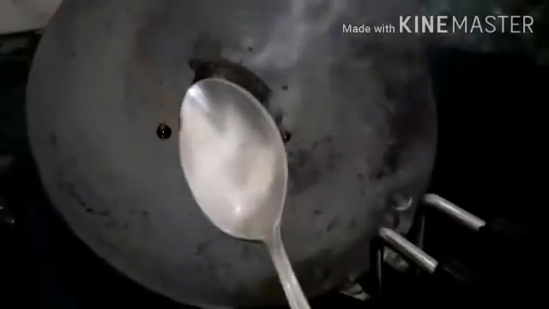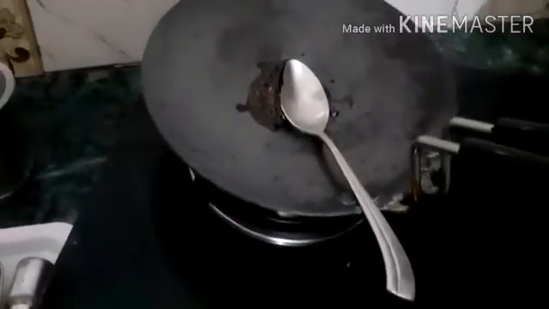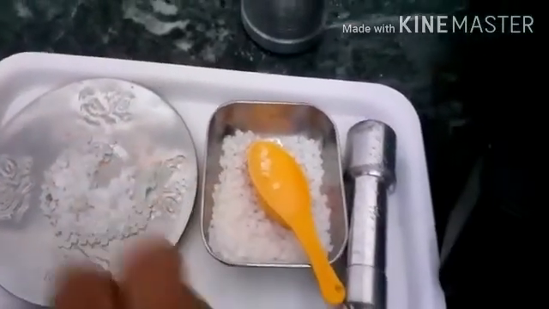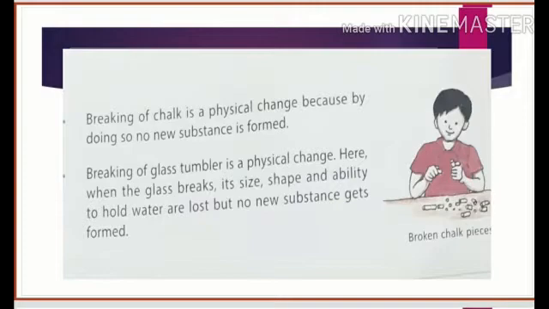In the first case, if I try to taste this sugar, it becomes bitter. You can also do this activity under the supervision of your mom. It is bitter, and this powder form of sugar is still sweet. It means a new substance is formed in the first case but not in the second case.